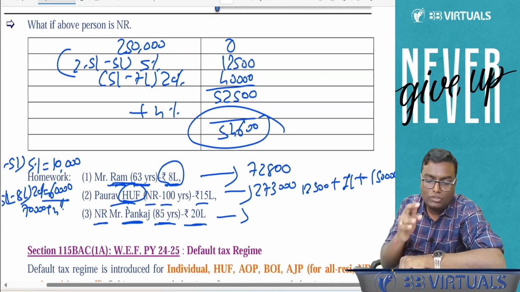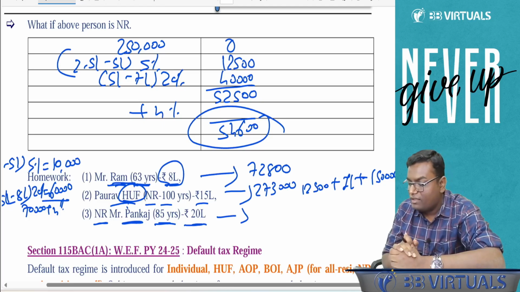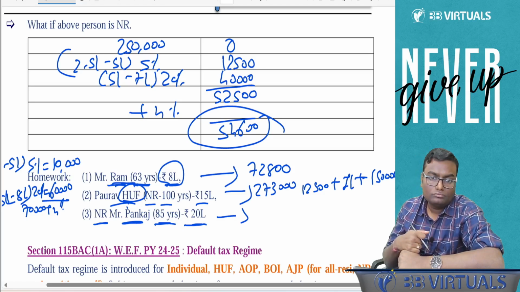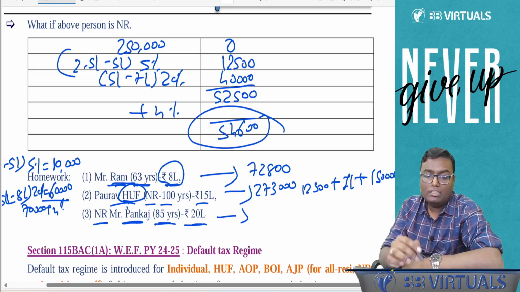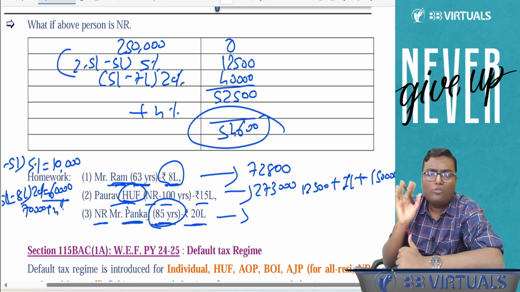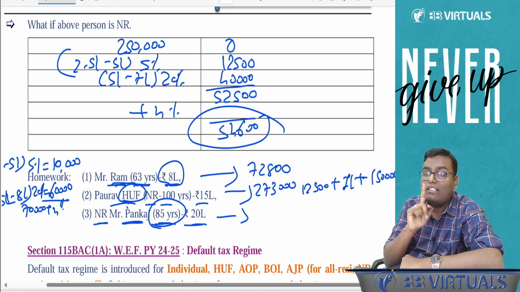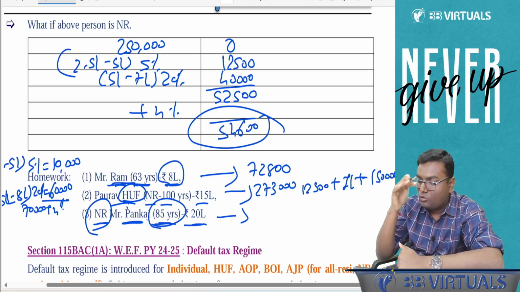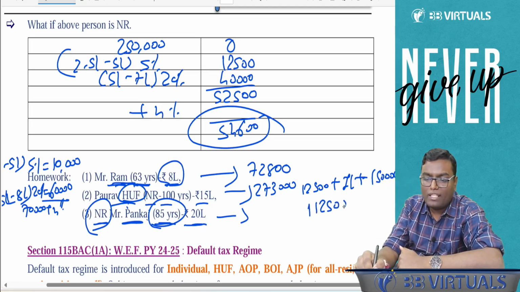Tell me this last one. Non-resident Mr. Pankaj, 85 years, total income is 20 lakh. What will be the tax payable? Okay. Here the person is of 85 years. Can I say the 5 lakh rupees limit is applicable because of 80 or more? No, because the person is not a resident person, the person is a non-resident person. Again, the limit will be what? 2,50,000. So up to 10 lakh, the tax will be 1,12,500.